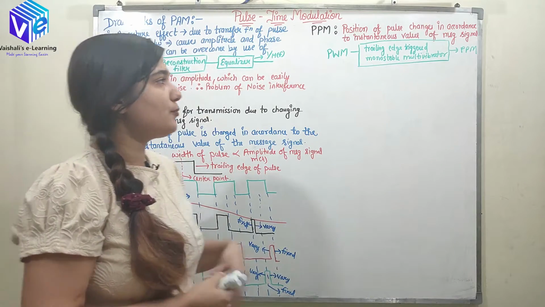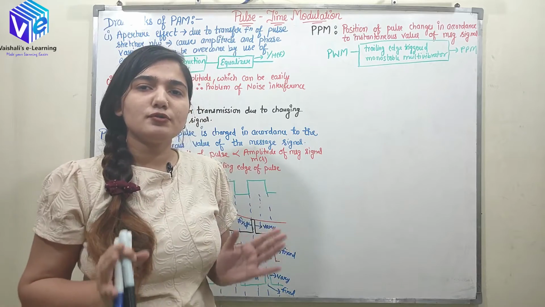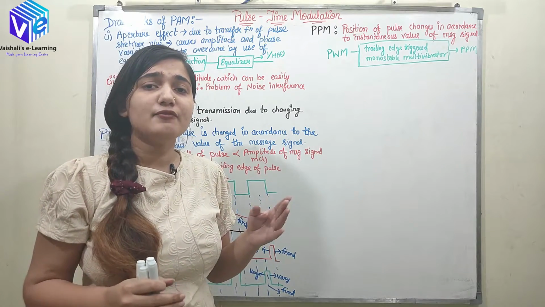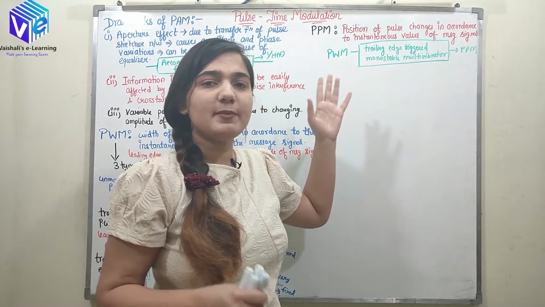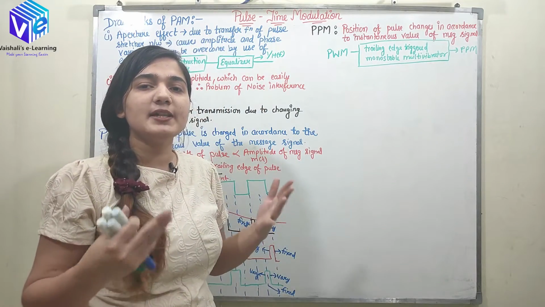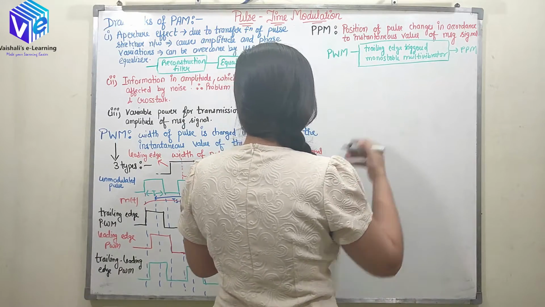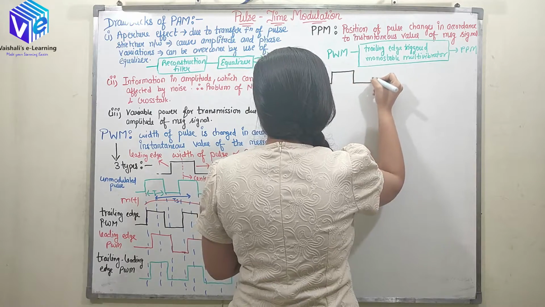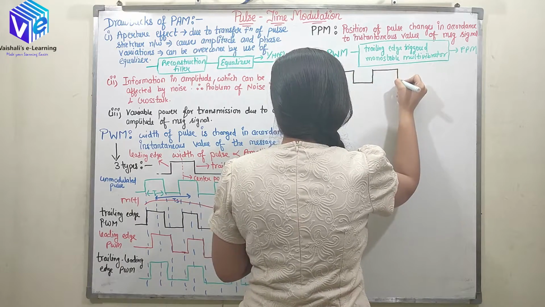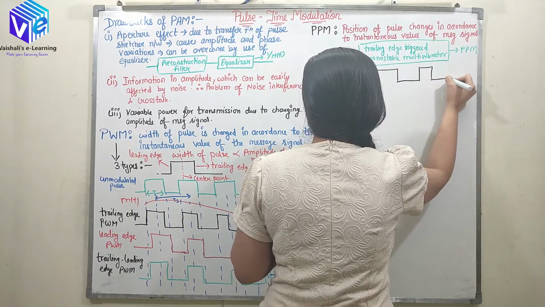I hope you know what a monostable multivibrator is. A monostable multivibrator has only one stable state, and here we take the monostable multivibrator where the stable state is 0. Now I'll make the waveform so that you understand it better. I am taking any PWM signal. This is my pulse width modulated signal.